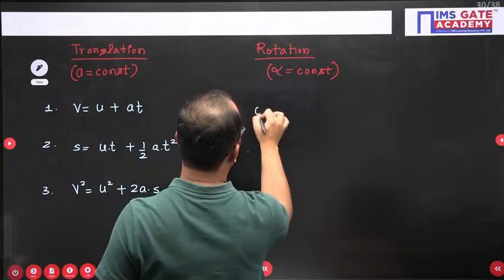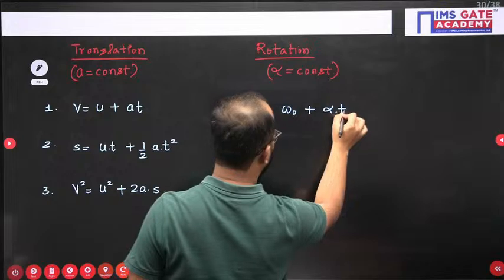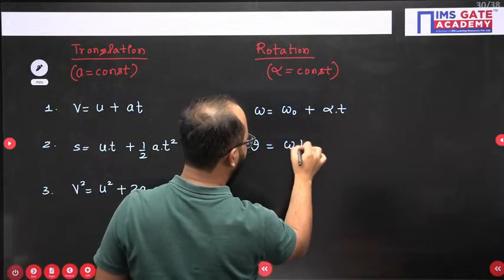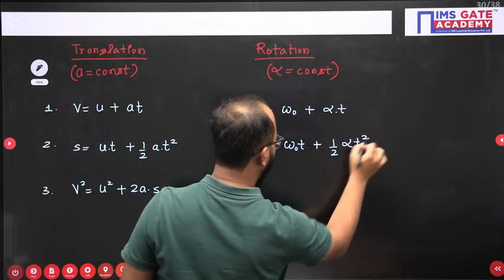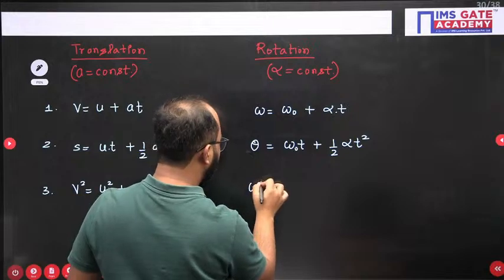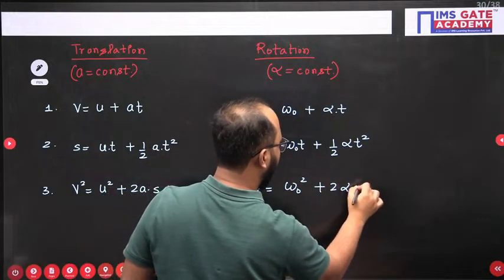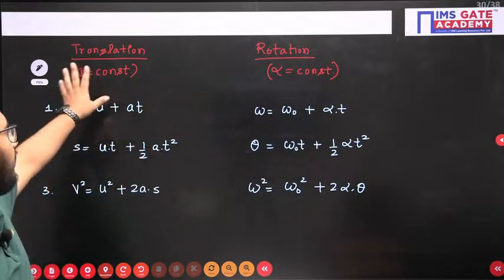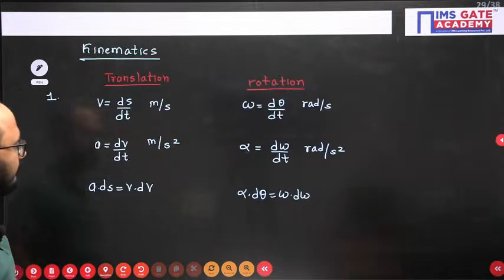See, omega equals omega naught, the initial angular velocity, plus alpha into t. Here, the angular displacement theta equals omega naught into t plus half alpha t square. Then finally omega square equals omega naught square plus 2 alpha into theta. These are the basic equations of motion if acceleration a is constant and alpha is constant.